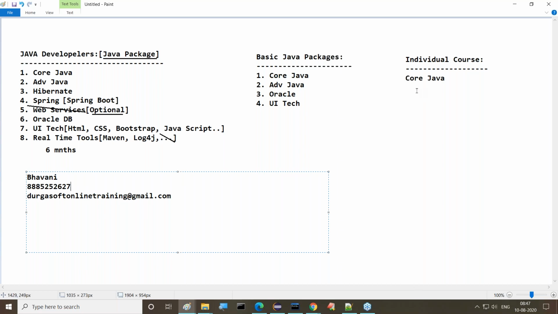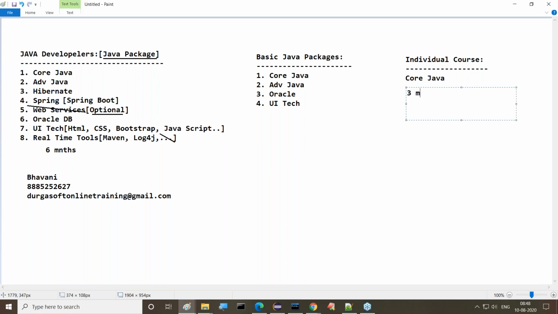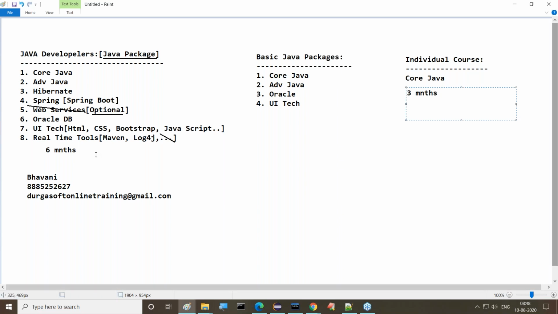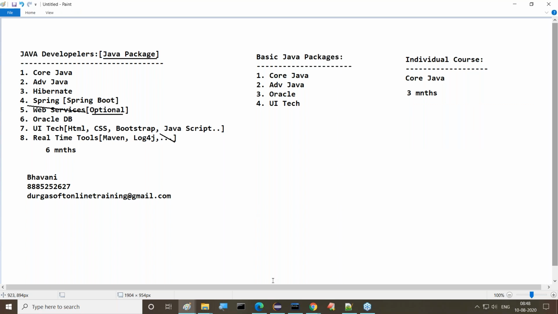Yes, course duration. And one more thing, as I'm telling you, if you want to take only core Java, it will take around 3 months of time now. Core Java only, around 3 months. One more thing I'm telling you regarding these classes.